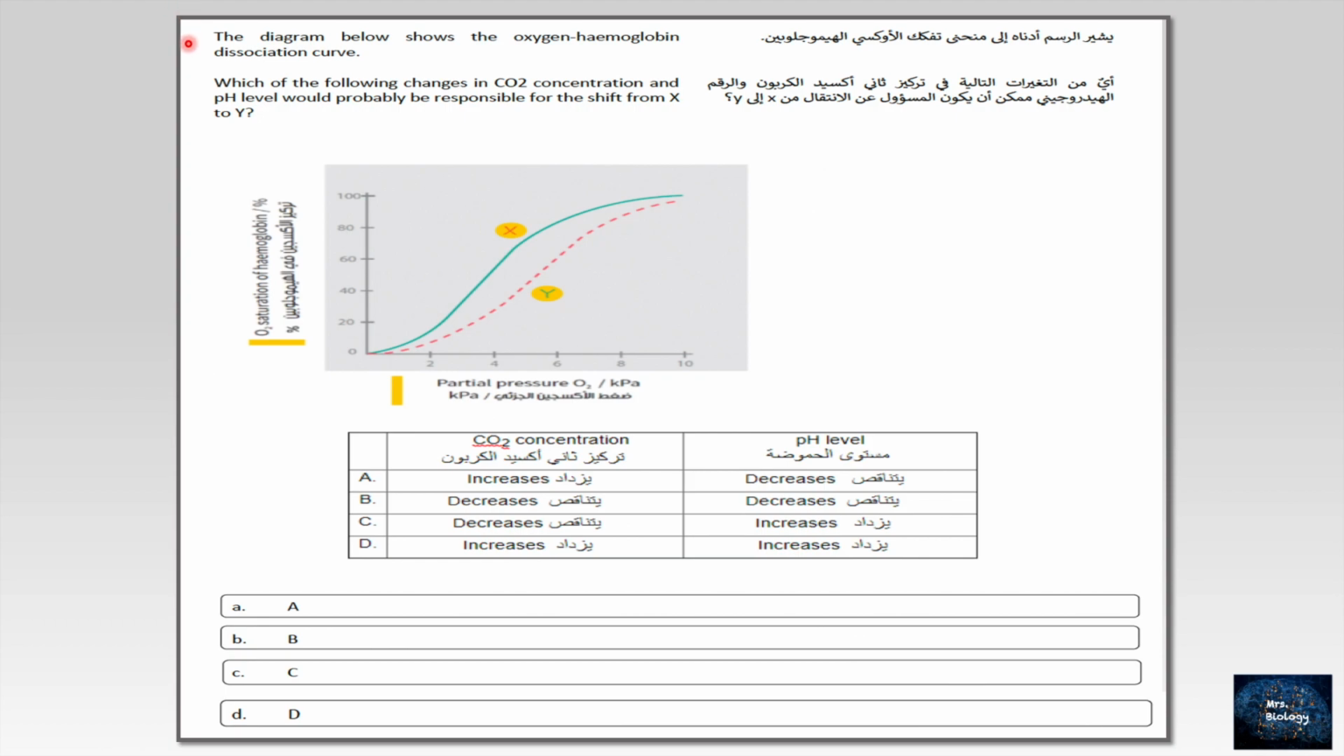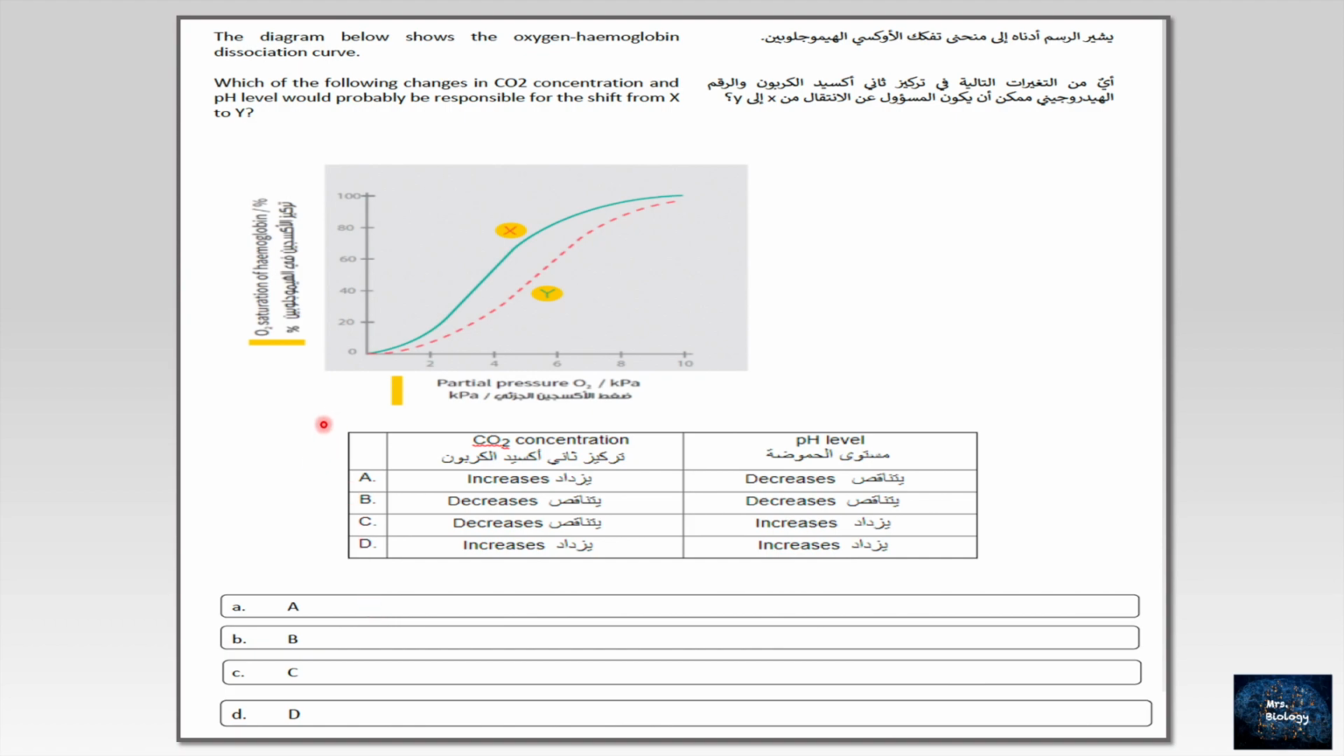Moving to this question. The diagram below shows the oxygen hemoglobin dissociation curve. Which of the following changes in CO2 concentration and pH level would probably be responsible for the shift from X to Y? As we see, look at the graph, we can see the dissociation process is happening. Now we want to choose from A to D the right one.